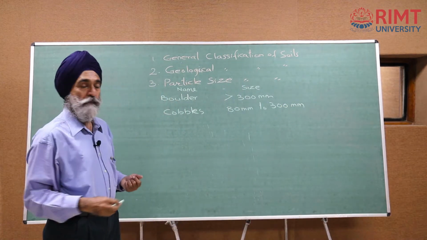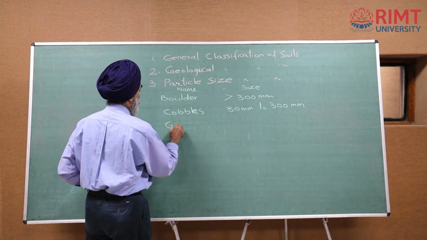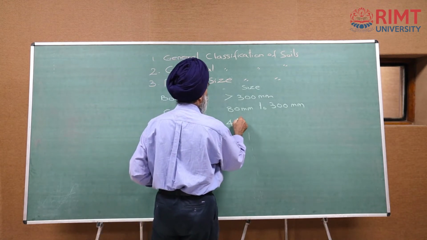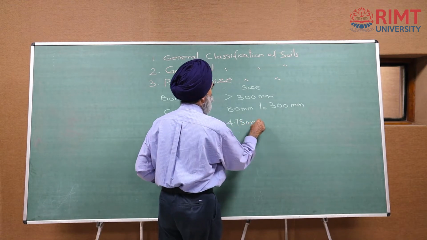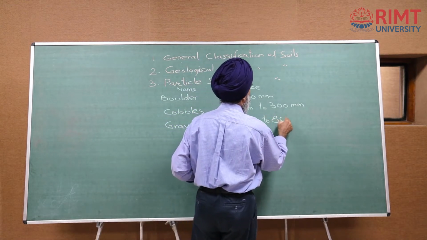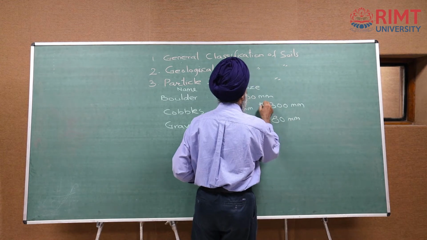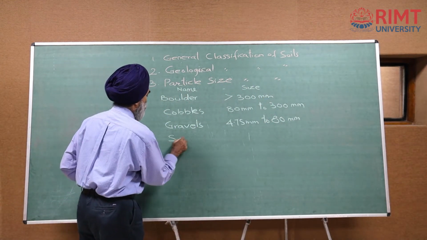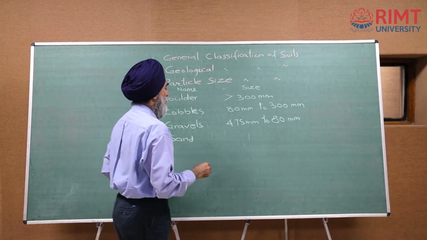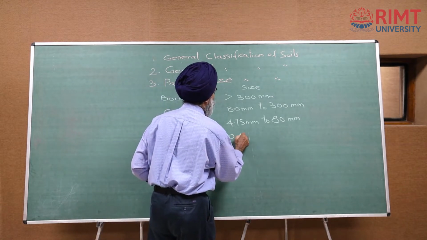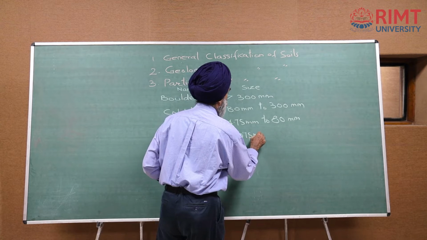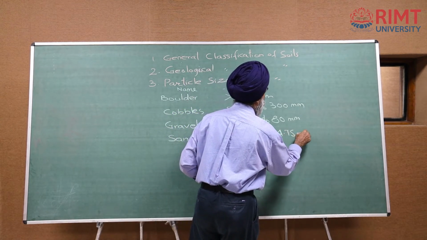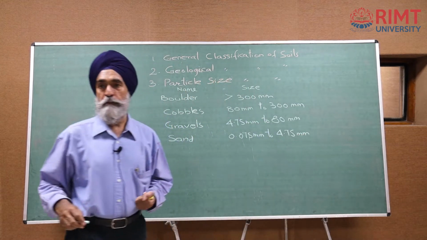Third one were gravels. Size varies between 4.75 mm to 80 mm. Next was sand. The soil particles having size between 0.075 mm to 4.75 mm are known as sand.